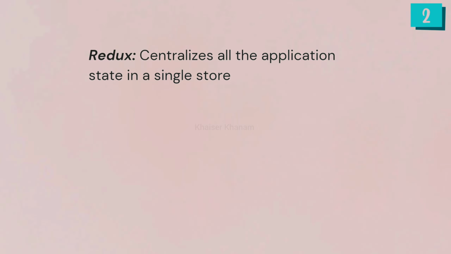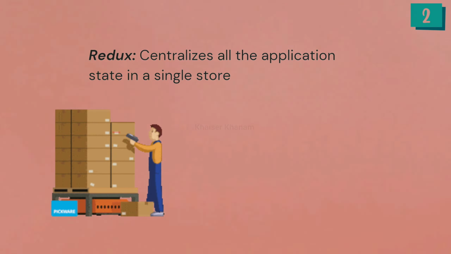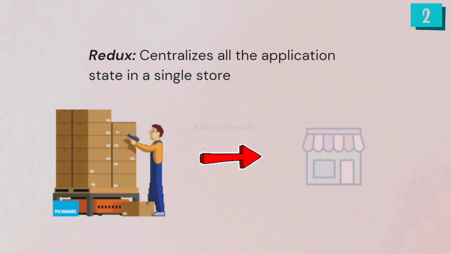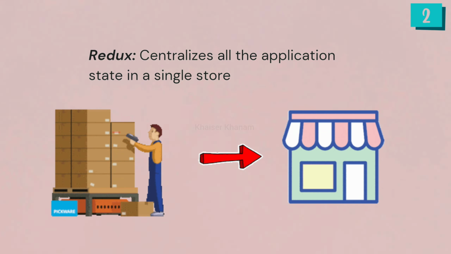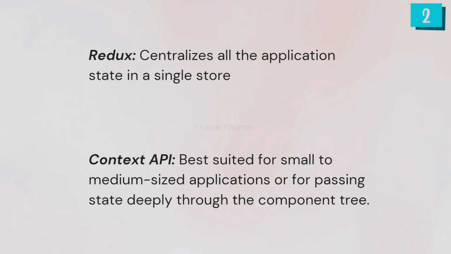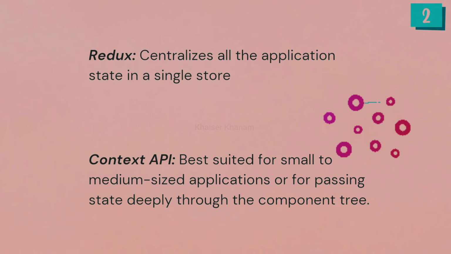Second, centralized state management. Redux centralizes all the application state in one single store. This means regardless of how large the app gets, all state is stored and managed in one place, making debugging and tracking the state changes easier. But the Context API manages the state locally within the context provider, and it can get fragmented across multiple context providers as our app grows.